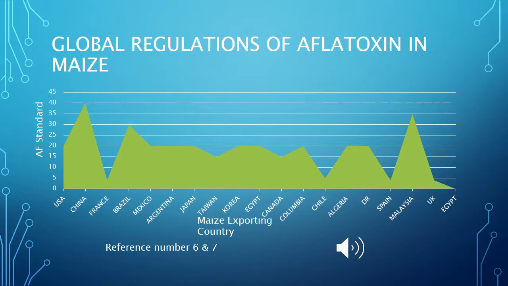Regulations are being implemented globally in order to contain the spread of aflatoxins, specifically in maize, according to foodsafetywatch.org. About 100 countries around the world have regulations governing aflatoxins in food, and most include maximum permitted or recommended levels for specific commodities.